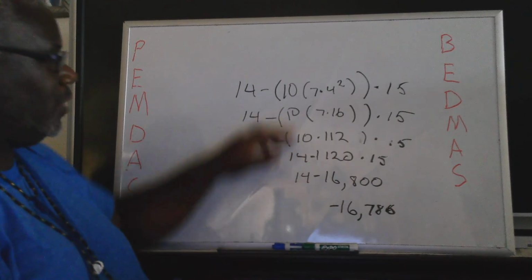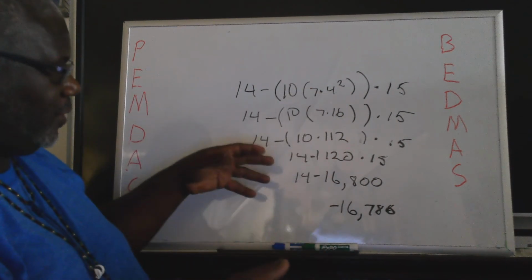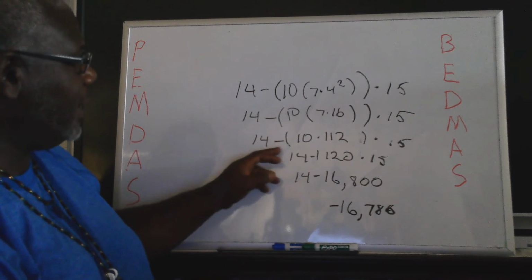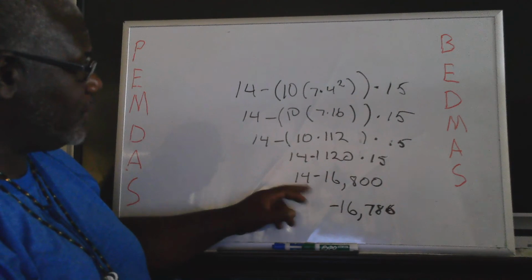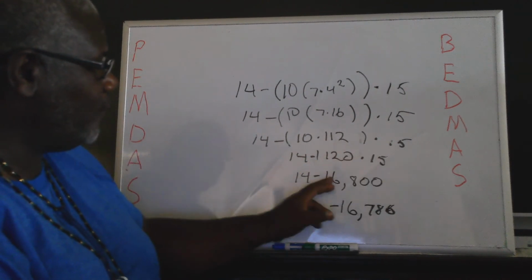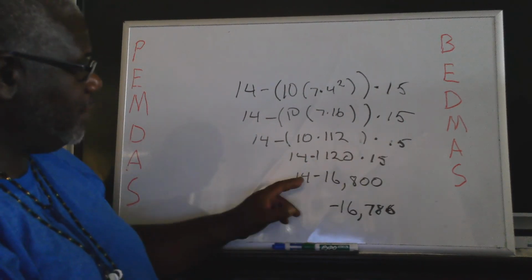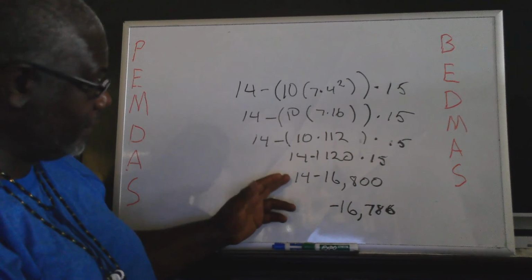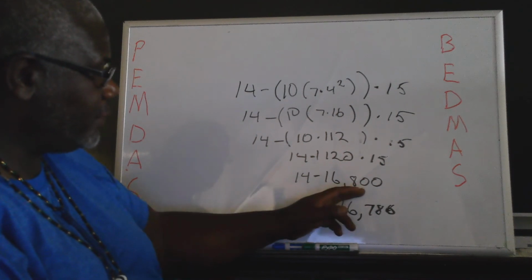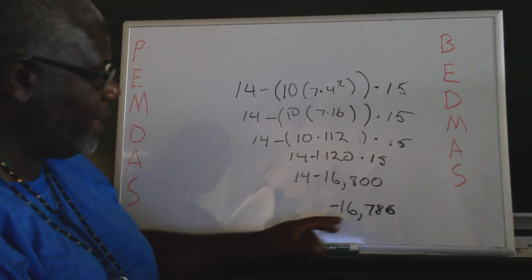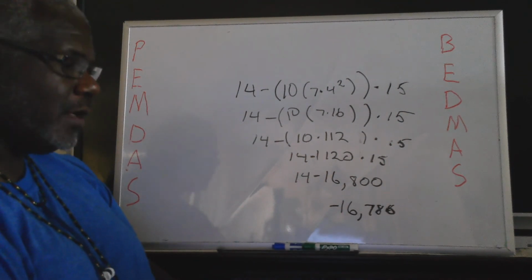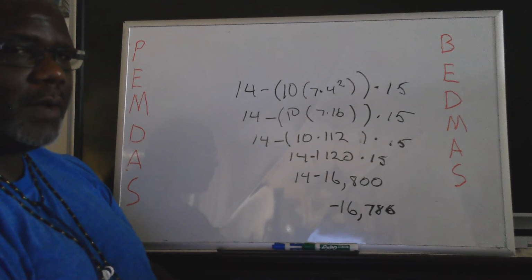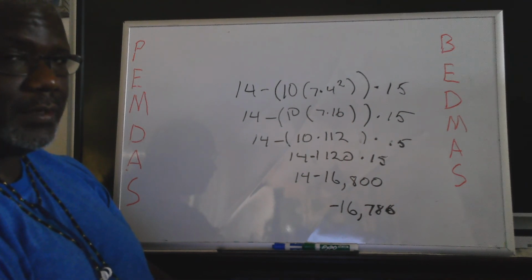You know, you was a little baby in here and you just grew up to be a teenager. And now with this number, you're an adult. So you bring the 14 down, multiply times 15, you have this answer. Subtract this from that, or like I tell you, take this number and subtract it and just bring that negative sign down, and here's the number you get. Okay? Follow the steps one by one. Take your time with it. Okay?